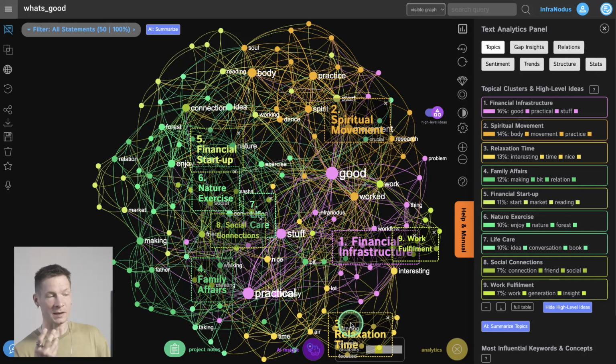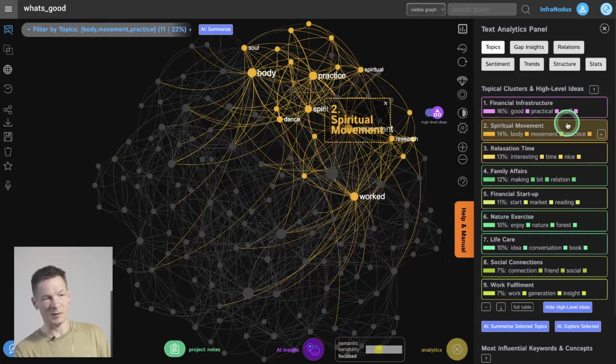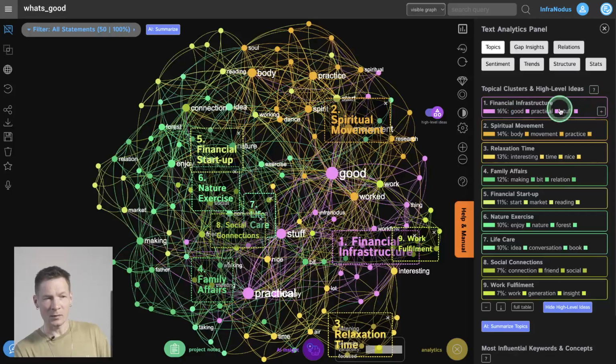And also what's interesting in this situation is that it's like a mirror that you look into yourself, right? After a period of time, after you've been writing it for several days. And for example, for me, I see that financial infrastructure is actually at the first place. It's not so far from spiritual movement and body, which has 14% of importance, and here it's 16%, but still it's quite big. And so for me, it would be very interesting to ask myself, why was it so important? Does it have to be so important?